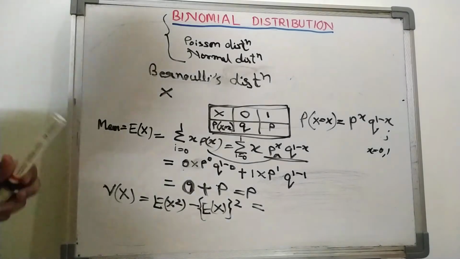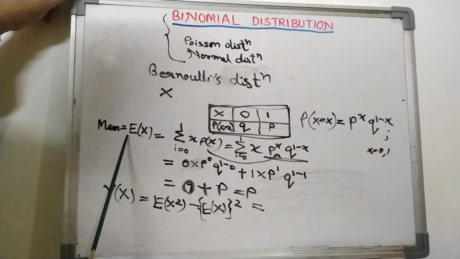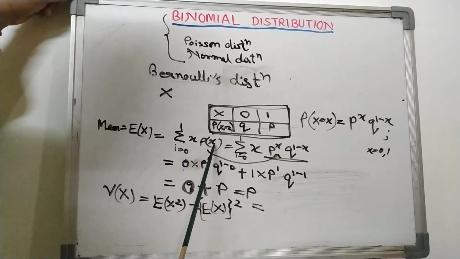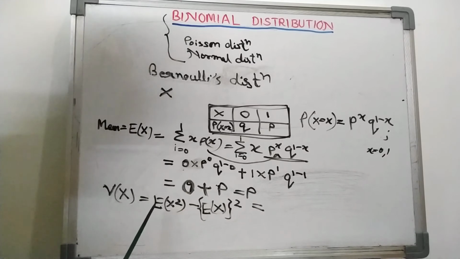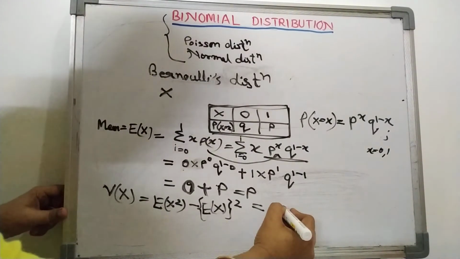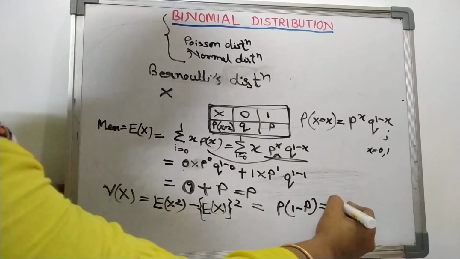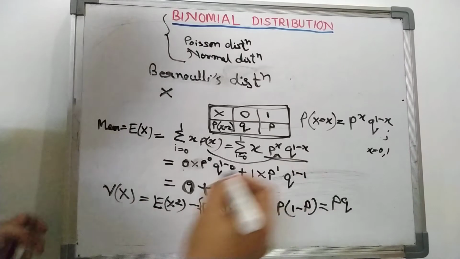Same as expectation of x is the summation of x P(x), expectation of x square will be the summation of x square P(x). Just square it and find this value. You will get p(1 minus p), so it is equal to pq.